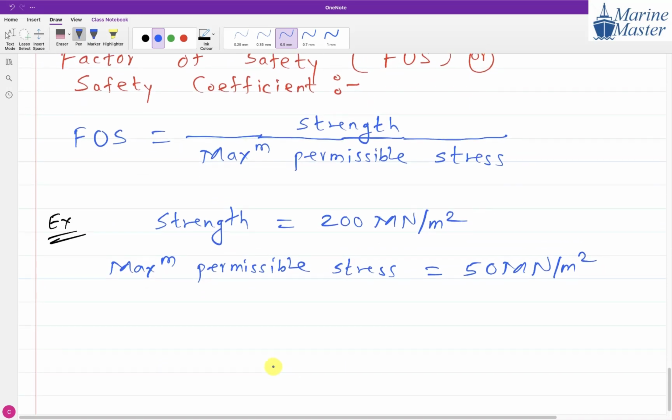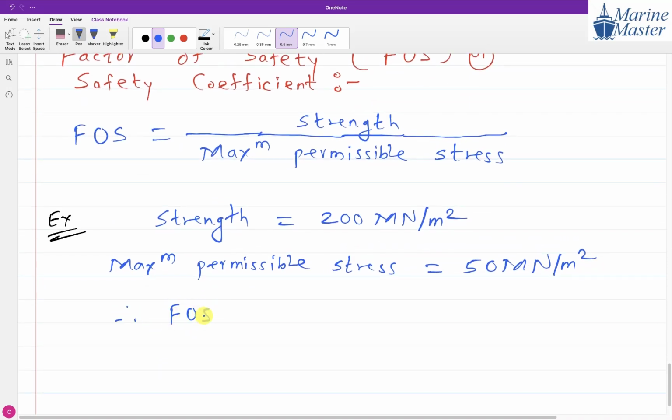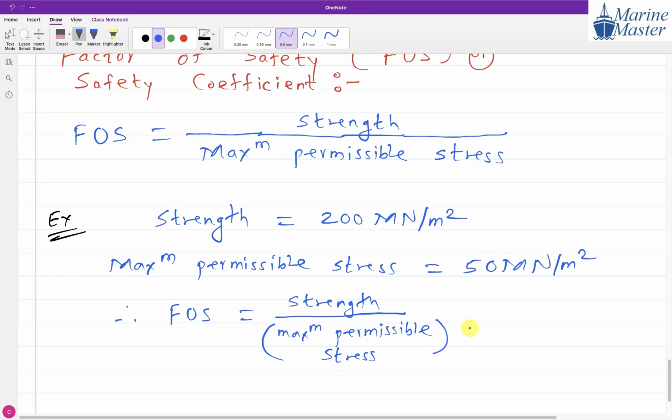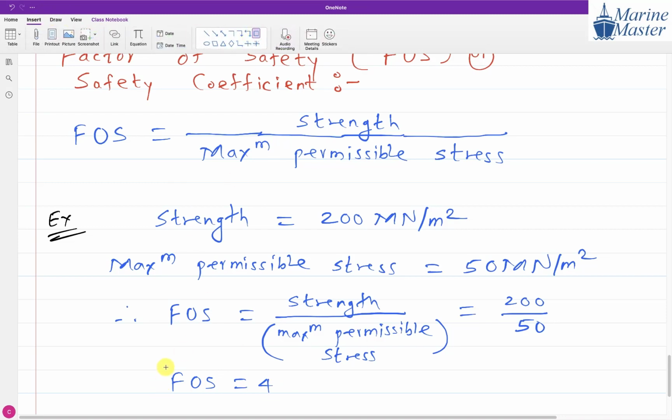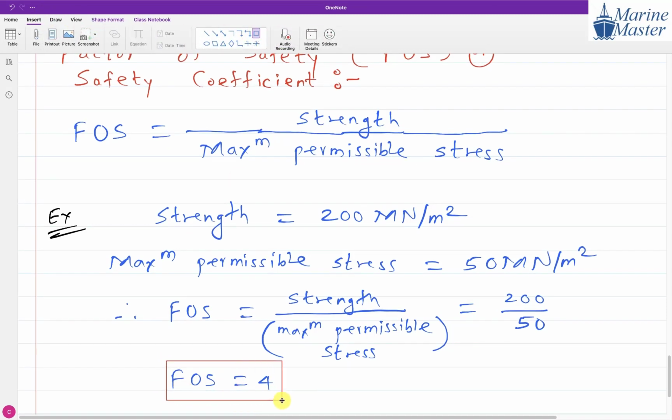Then what will be the factor of safety for this scenario? Strength divided by maximum permissible stress. 200 divided by 50. So the value of FOS will be 4. Guys, getting my point? So you got the meaning of it?